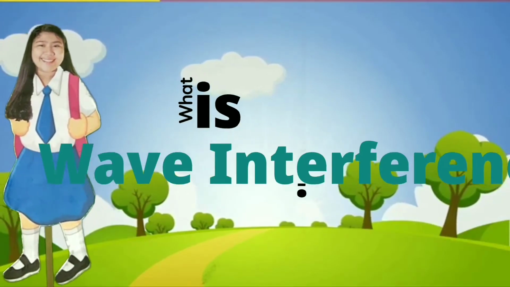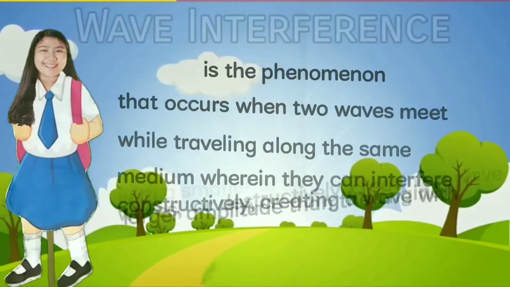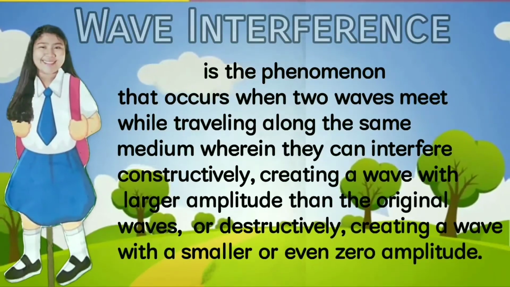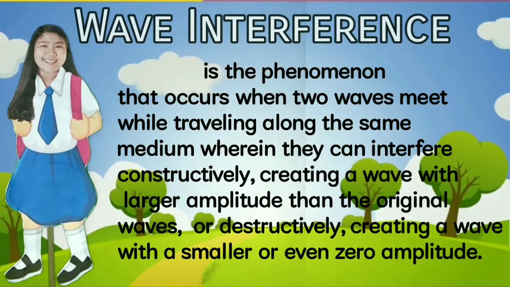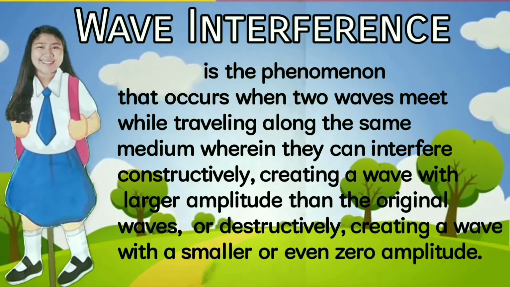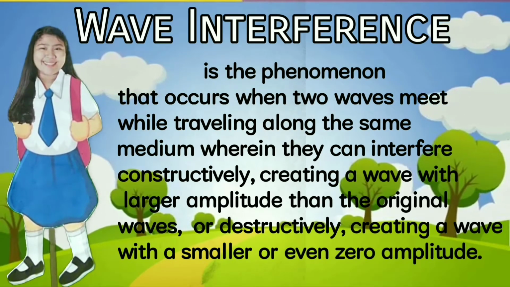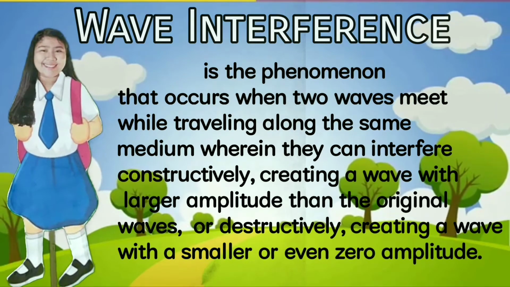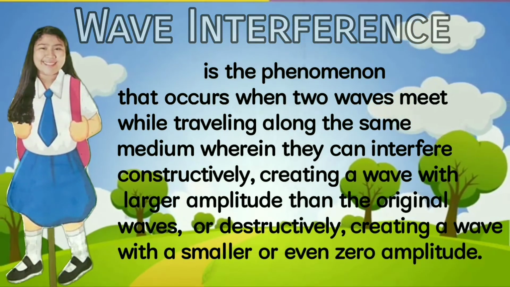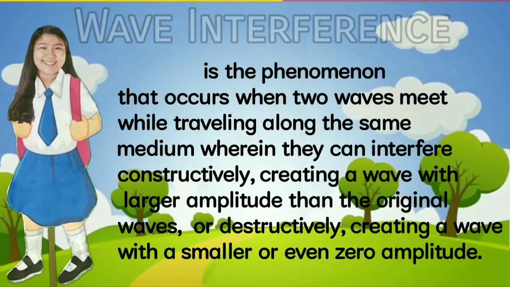What is wave interference? Wave interference is the phenomenon that occurs when two waves meet while traveling along the same medium, wherein they can interfere constructively, creating a wave with a larger amplitude than the original waves, or destructively, creating a wave with a smaller or even zero amplitude.